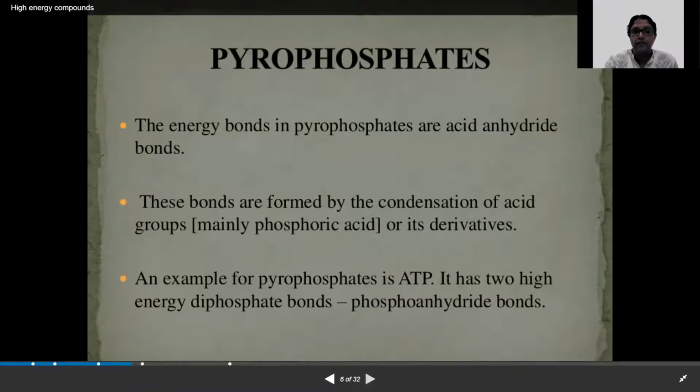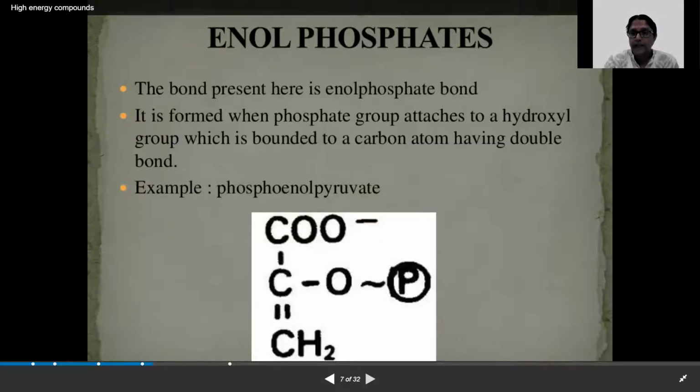So the pyrophosphates: if we have ATP, and if ATP is being hydrolyzed, ATP gives ADP plus Pi, or it gives AMP plus PPi. That is a pyrophosphate, because there are 2 phosphates that have high energy bonds. ATP, GTP, all of these fall under this category.